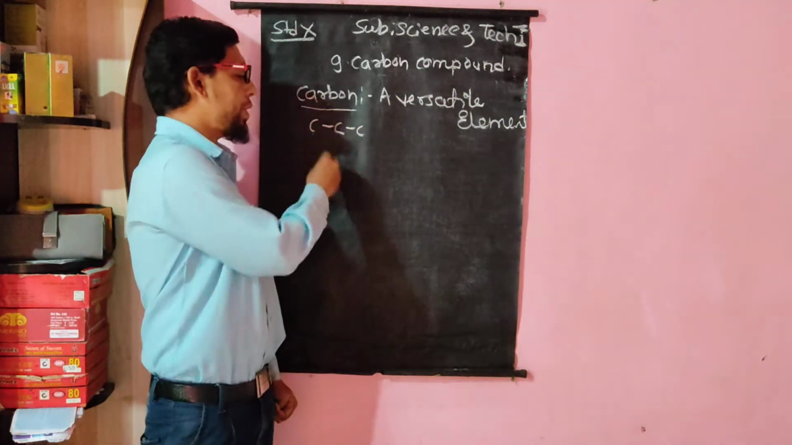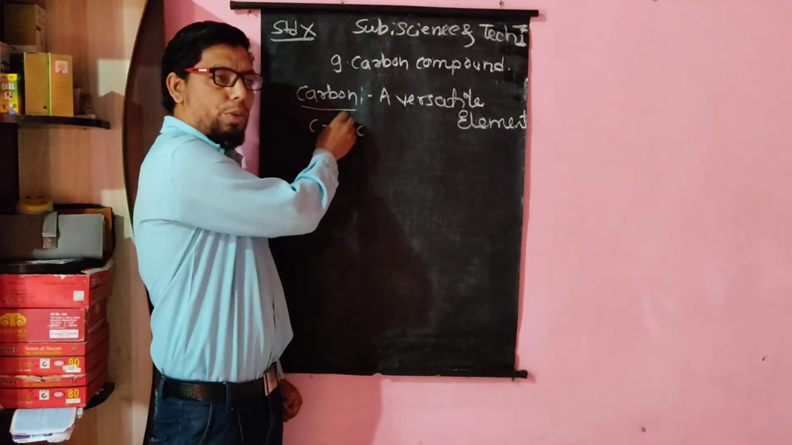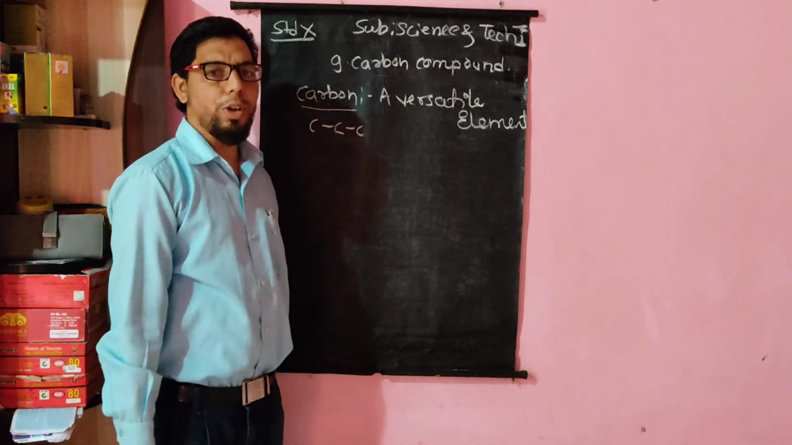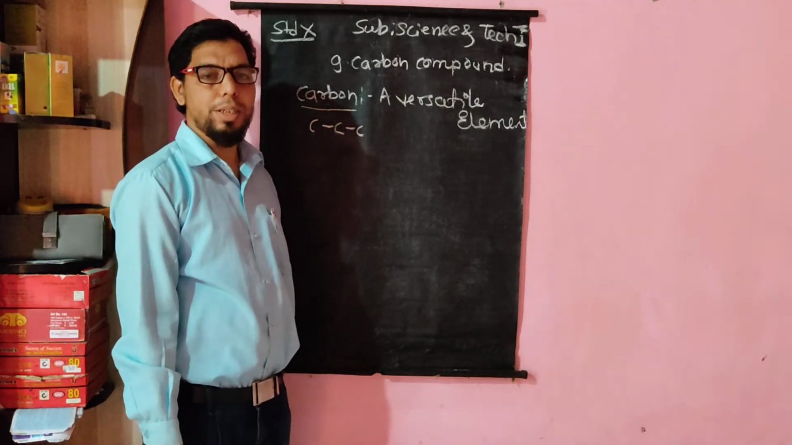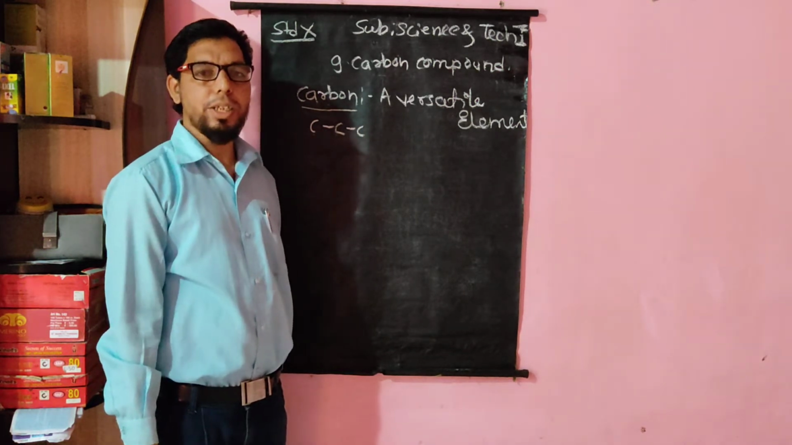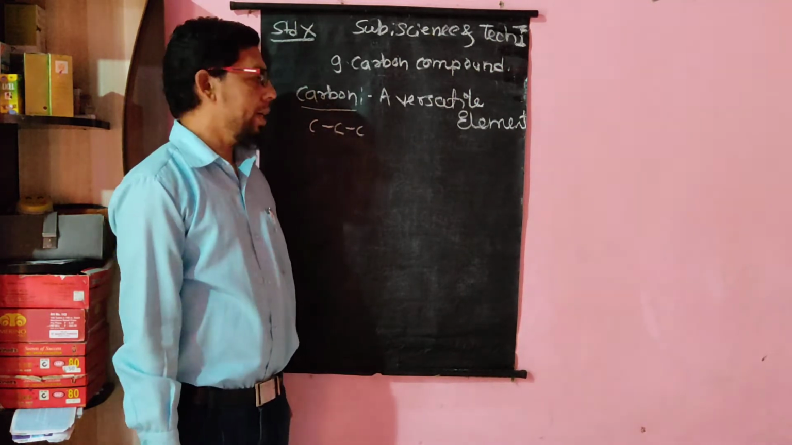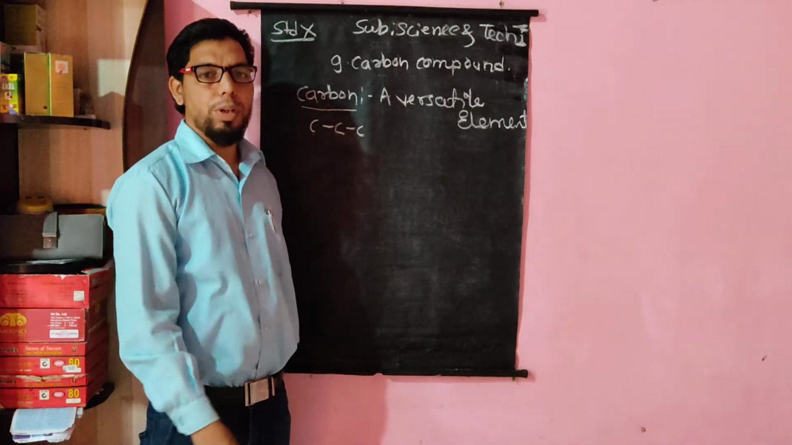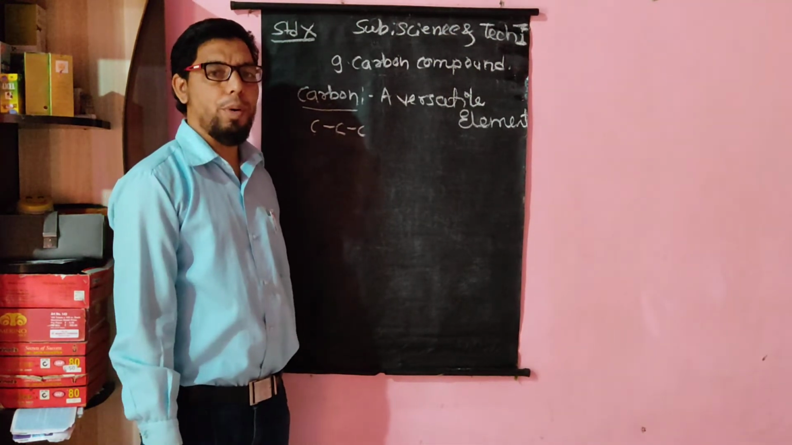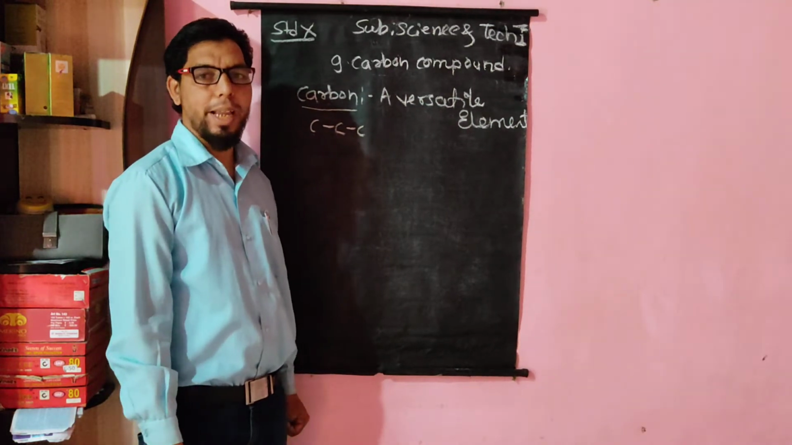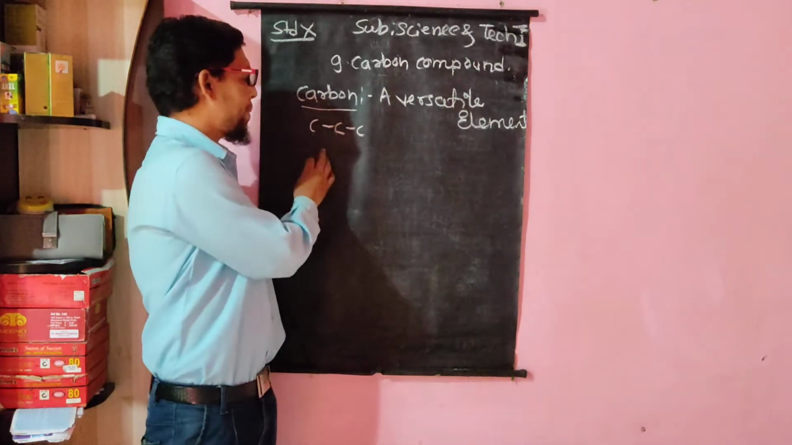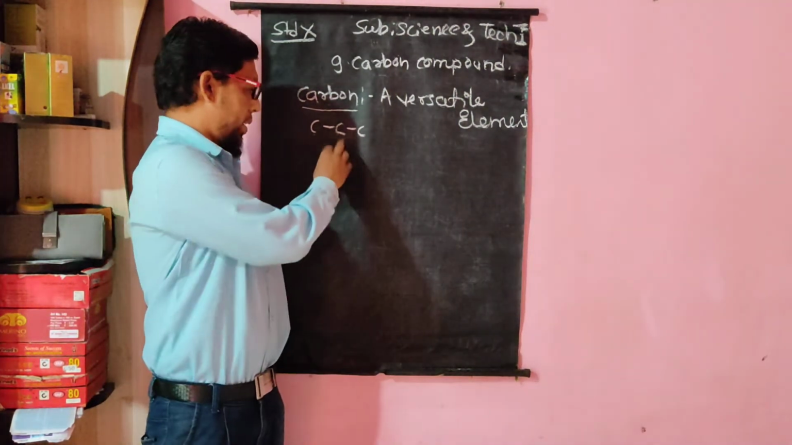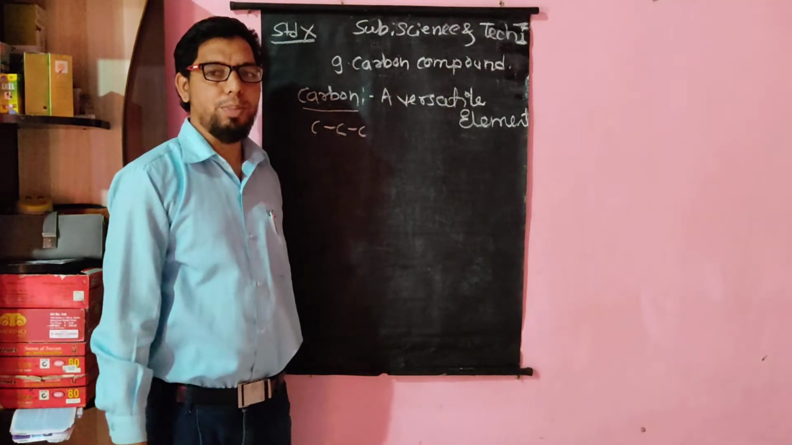In the same way, when carbon makes a bond with another carbon, that is a special property of carbon, and that special property is known as catenation. Catenation property or catenation power. In this way, carbon can form a huge number of compounds by means of this catenation property.